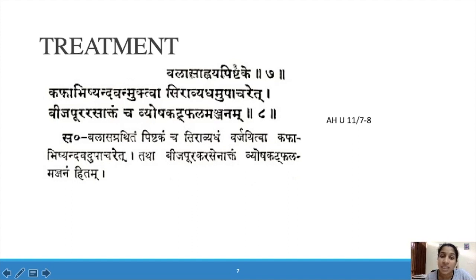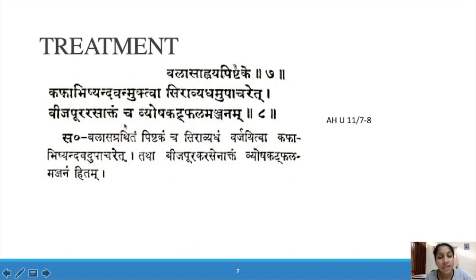So in Balasagrandhi and Pishtaka, the next disease is Pishtaka, that is also a Kaphaja Vyadhi. So the treatment is mentioned together. Acharya mentioned both treatments together. In Balasa Grandhi and Pishtaka, we have to give Kapha Abhishyanda Chikitsa. Except Siraveda, bloodletting, we have to give all other Chikitsa mentioned in Kaphaja Abhishyanda.